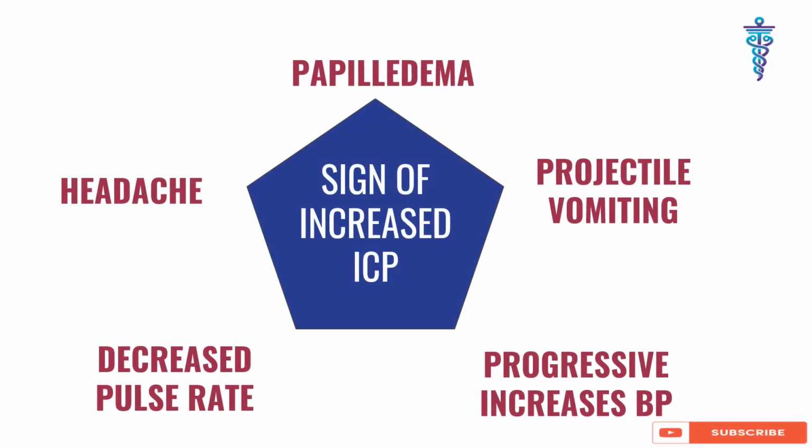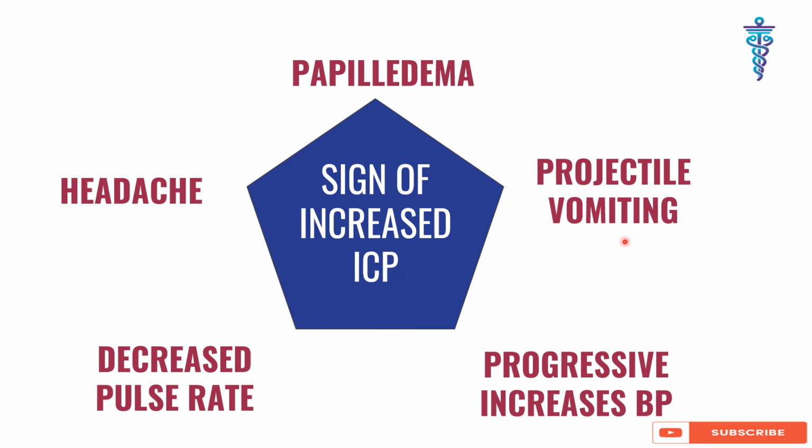Signs of increased ICP. The first is papilledema. I will discuss later in detail how it occurs. Then projectile vomiting. In that, the GIT center in the medulla is disturbed and the vagus nerve is also disturbed. It is mostly seen in children, but after becoming an adult, vomiting is normal.